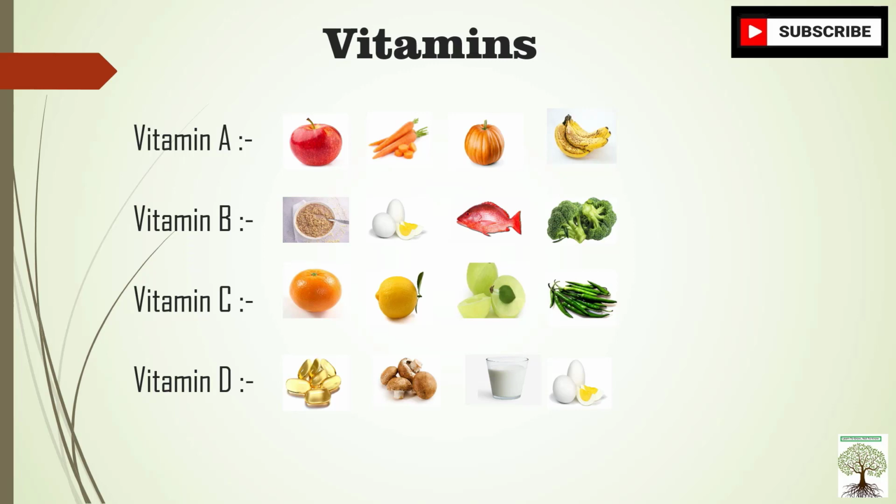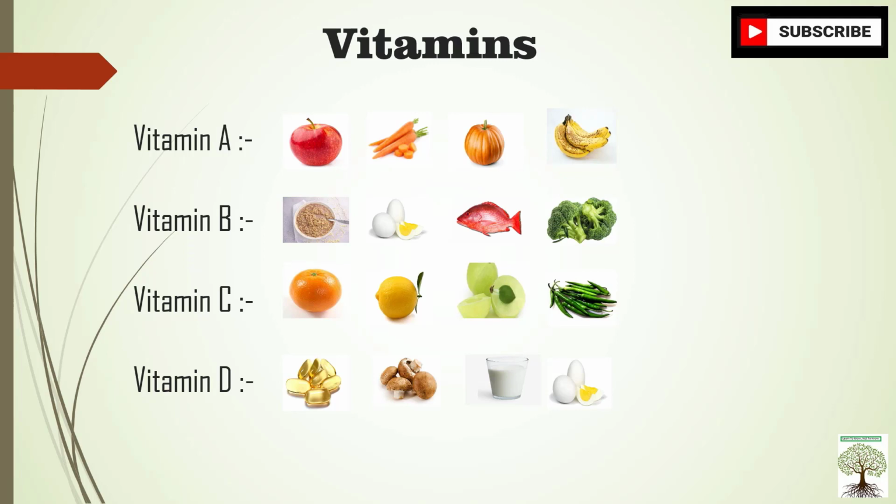Now let's see vitamin C. The food items that contain vitamin C are all the sour fruits: oranges, lime, lemon, amla, then green chilies, kiwis. Now what is the function? How does vitamin C protect us? It helps the skin, bones, teeth and gums to remain healthy. So it helps to protect our skin, bones and teeth.